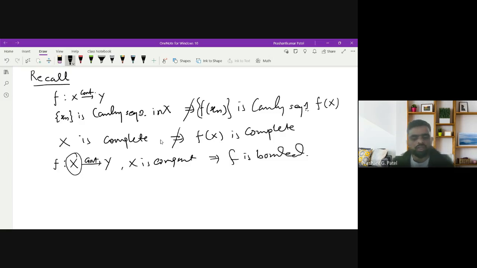And if you have a real valued function, that is, a function from X to R which is continuous with X compact, then f is bounded, and also f attains its bounds. That means LUB and GLB have to exist inside f of X.